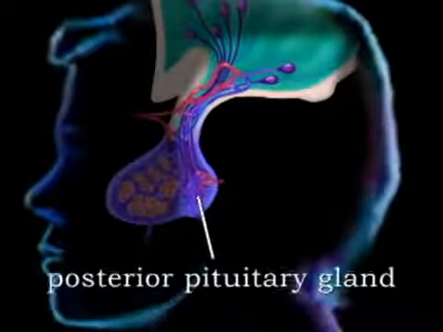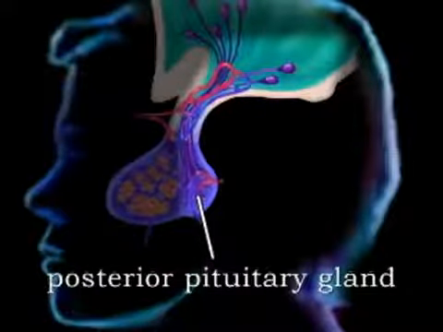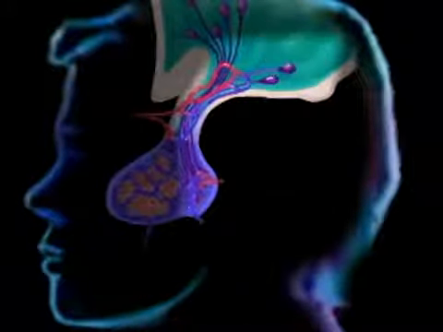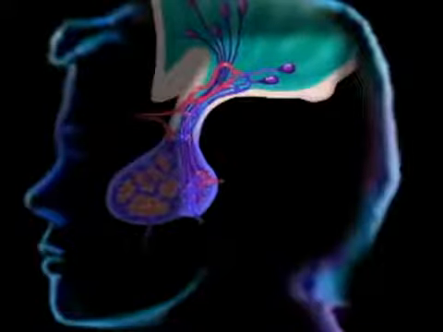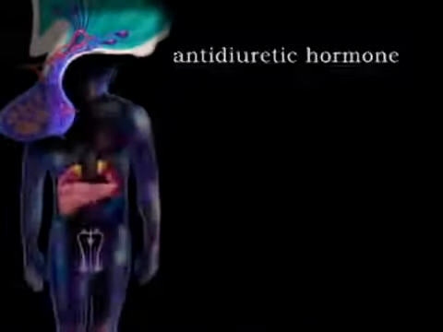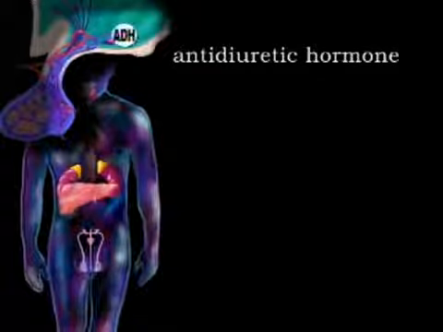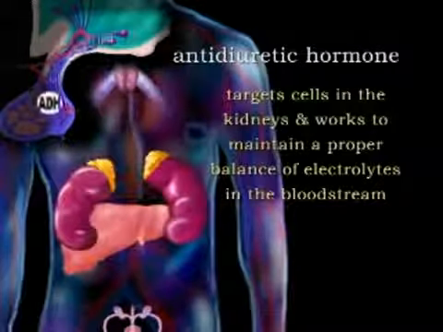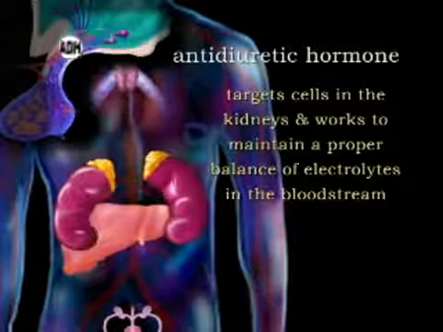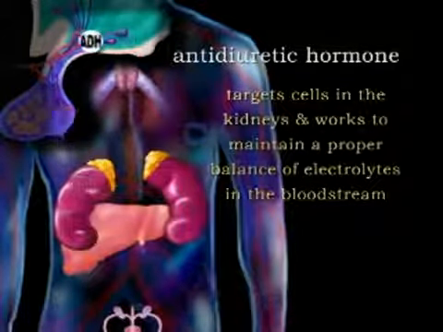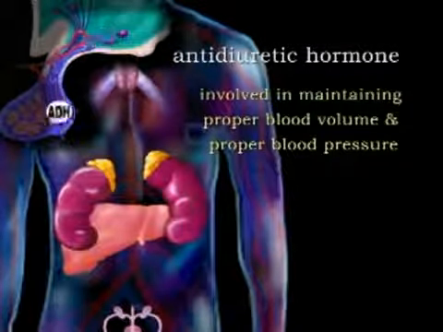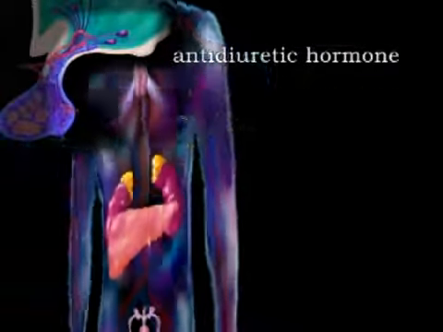The posterior pituitary gland contains neuron cells that originate in the hypothalamus, and it releases two hormones that are produced in the hypothalamus. Antidiuretic hormone, or ADH, primarily targets cells in the kidneys and works to maintain a proper balance of electrolytes in the bloodstream, but is also involved in maintaining proper blood volume and proper blood pressure.